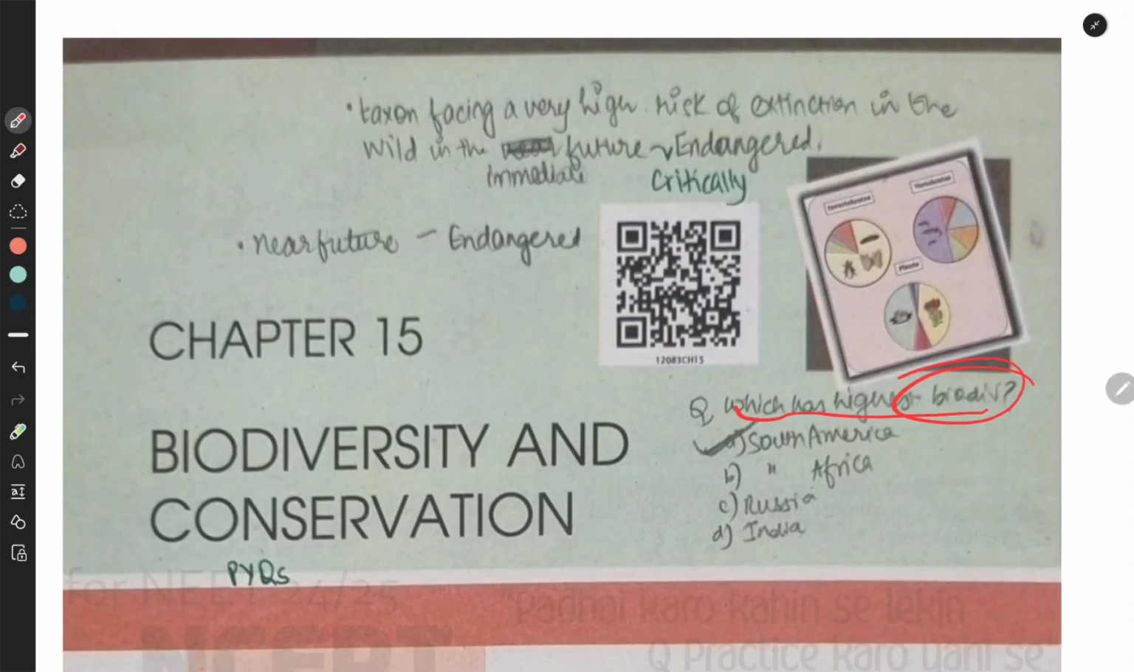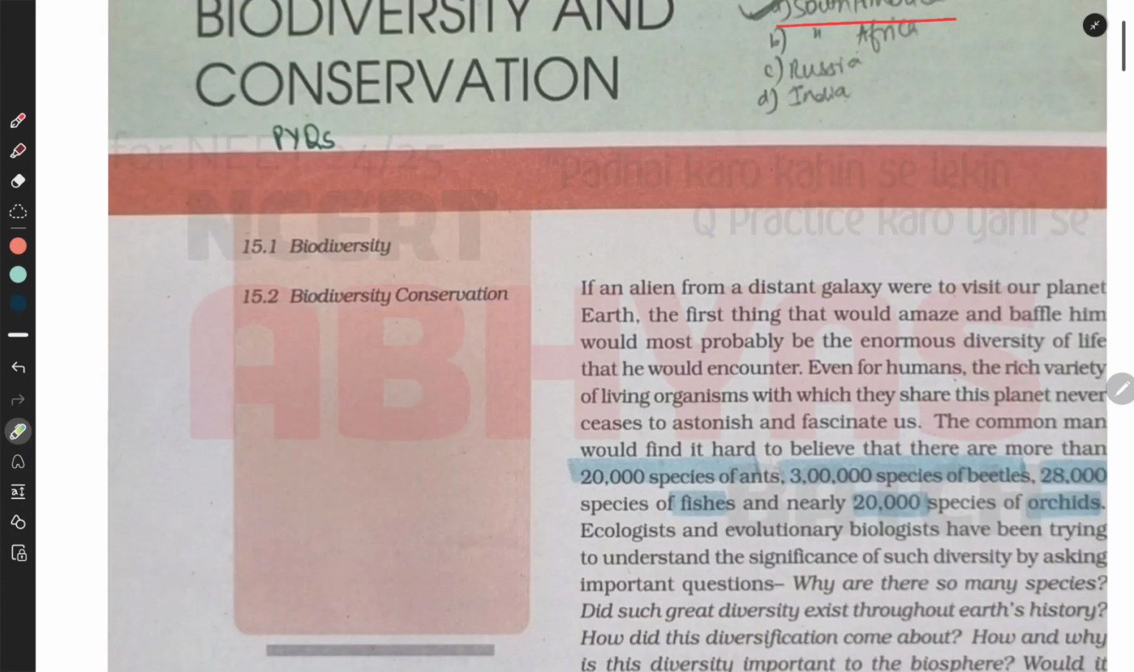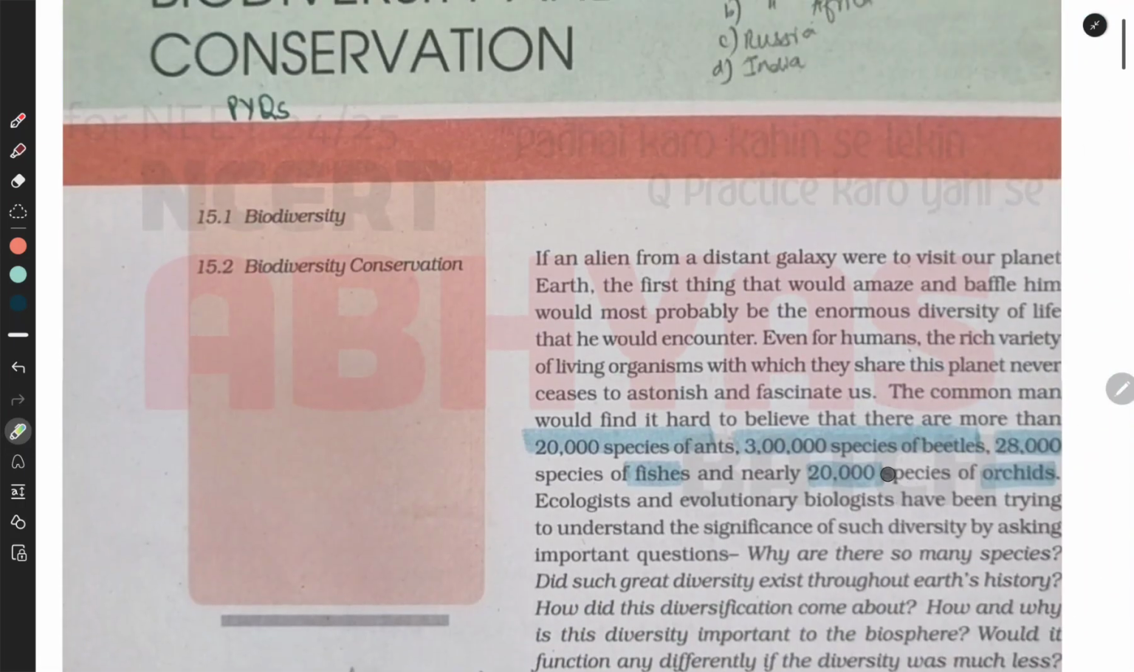Which has the highest biodiversity? That is South America. A taxon facing a very high risk of extinction in the wild in the immediate future, इनको हम बोलते हैं endangered and critically endangered. And near future is also known as endangered. So let's start.